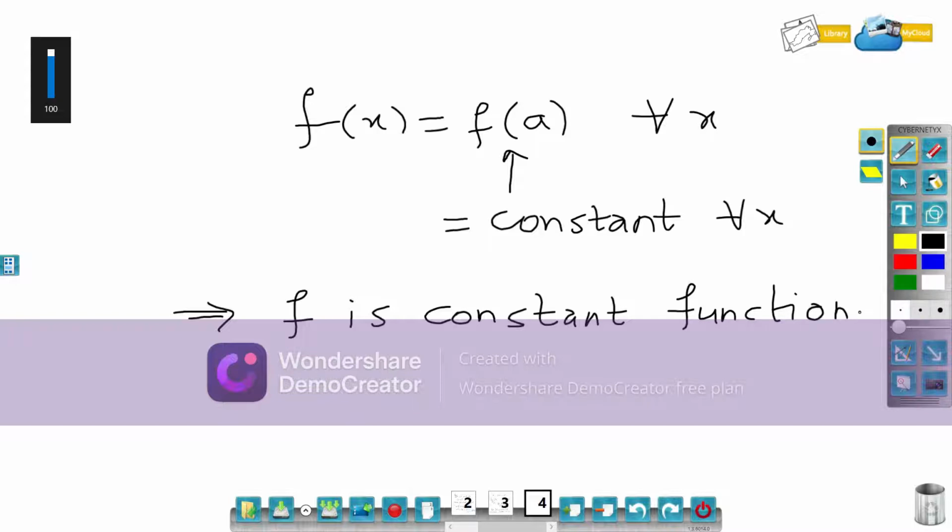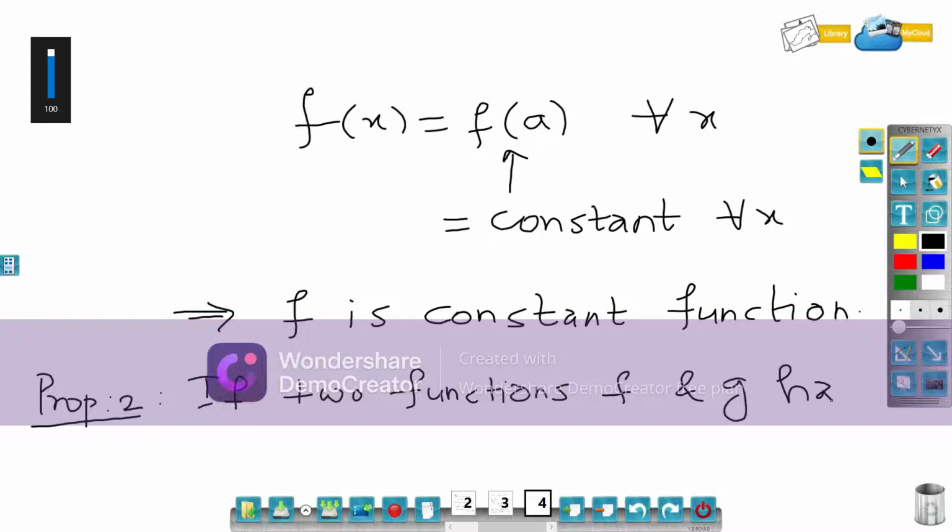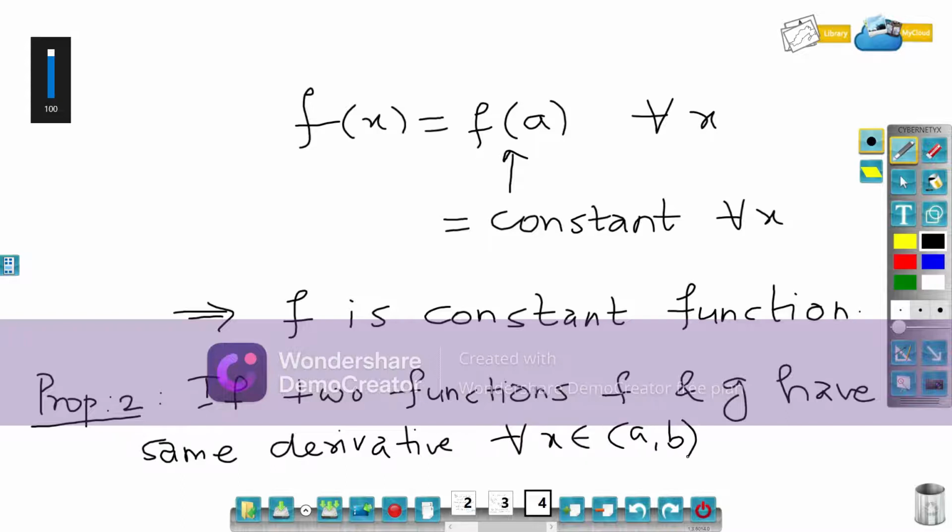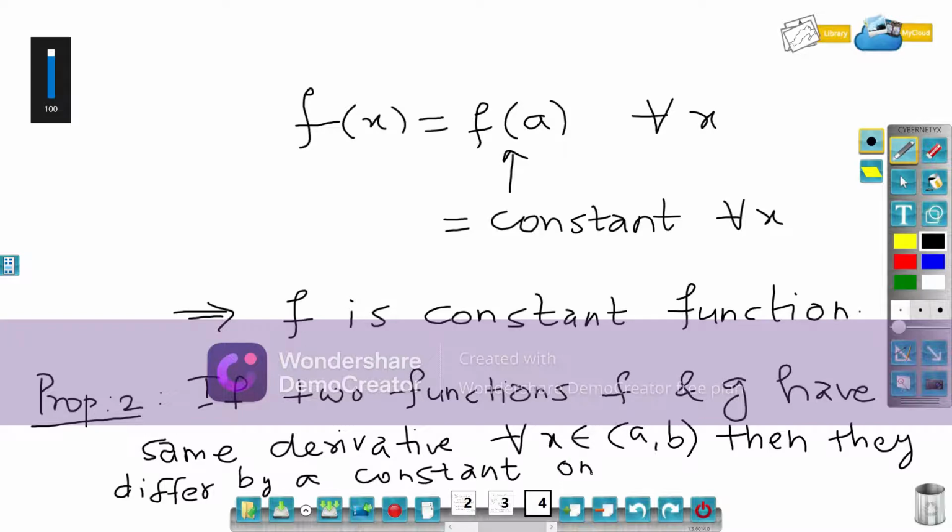The second proposition is as follows: if two functions f and g have the same derivative for all x belongs to open interval a comma b, then they differ by a constant on open interval a comma b.